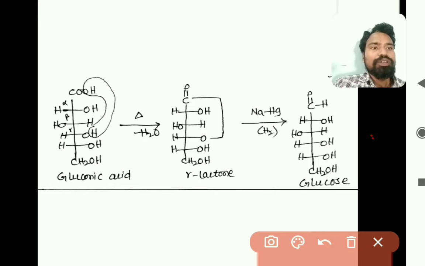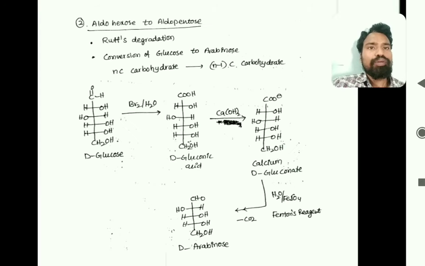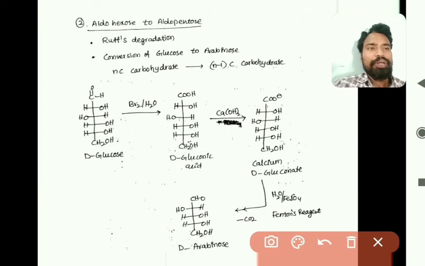The second one is conversion of aldohexose to aldopentose, right? Aldohexose, that is a carbohydrate having 6 carbons, is converted to aldopentose, a carbohydrate having 5 carbons, meaning a carbohydrate with one carbon less is formed, right? This is called Ruff's degradation.